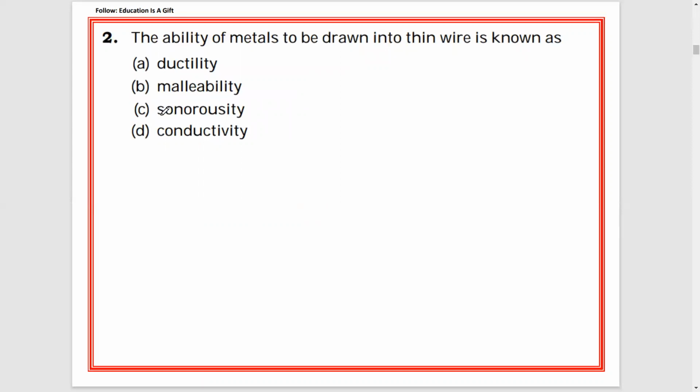Number 2. The ability of metals to be drawn into wire is known as? There are different physical properties of metals. Ductility is the property of metals of being made into wires. Malleability, you can draw all metals into sheets. Sonorous means the ability to produce sound. Conductivity, metals are good conductors of heat and electricity. Now they are asking about being drawn into thin wires, which is nothing but A, ductility. The same question you can find in your 8th class NCERT textbook also.